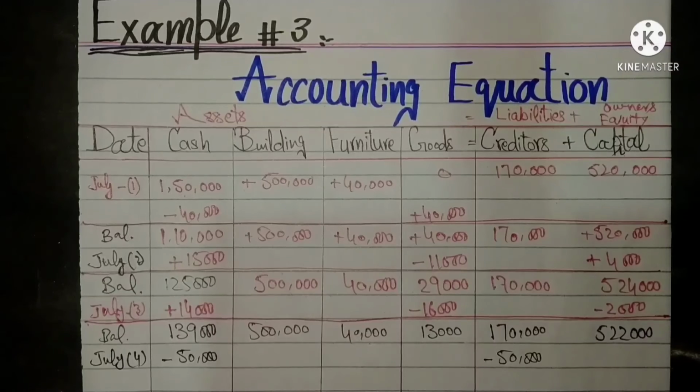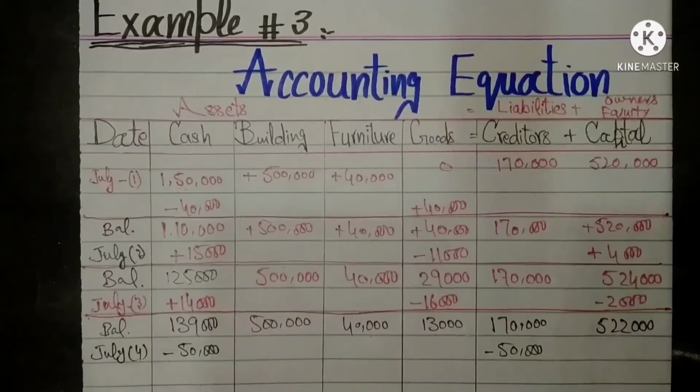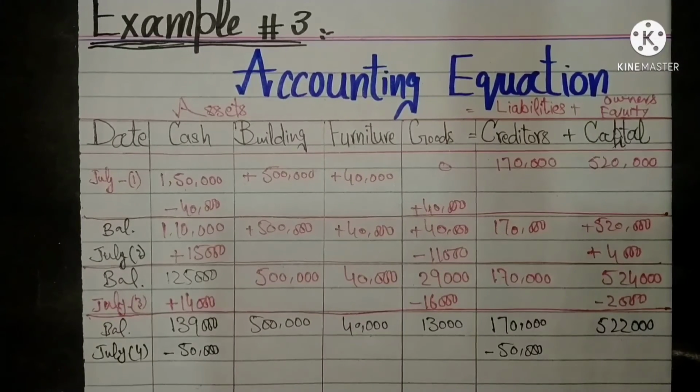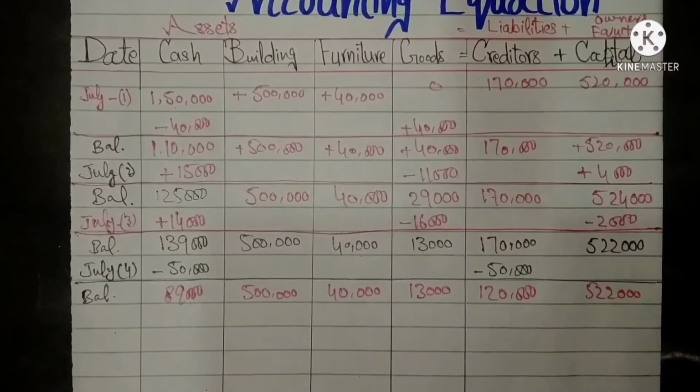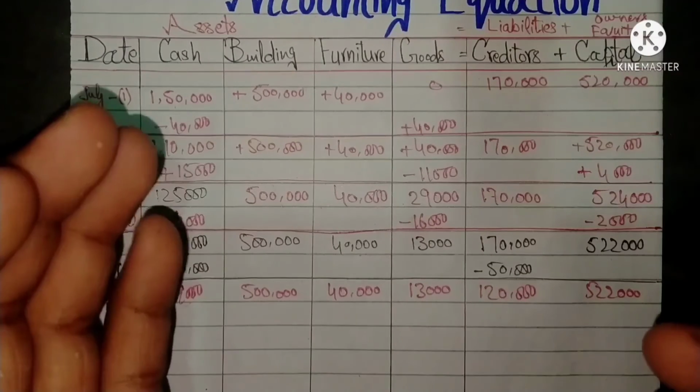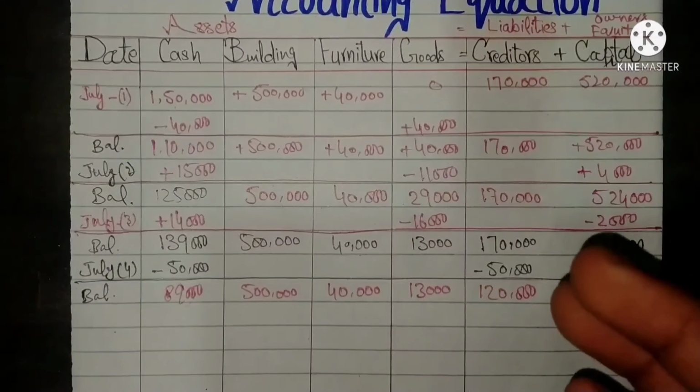There are two effects of this transaction on the accounting equation. After the entry of the 4th July transaction, the balances are here, left hand side and right hand side.